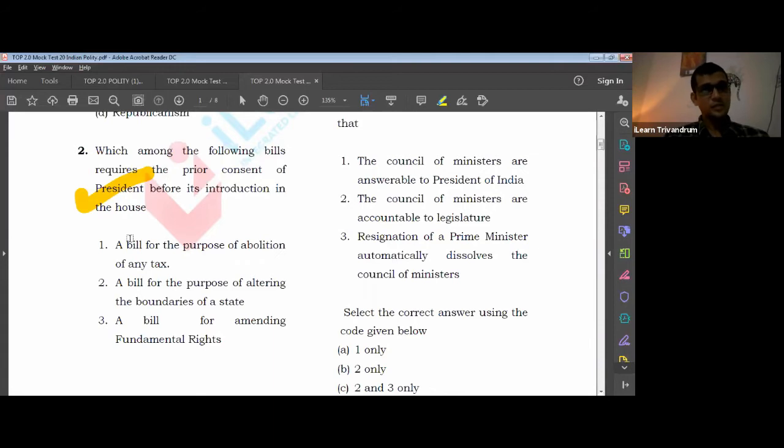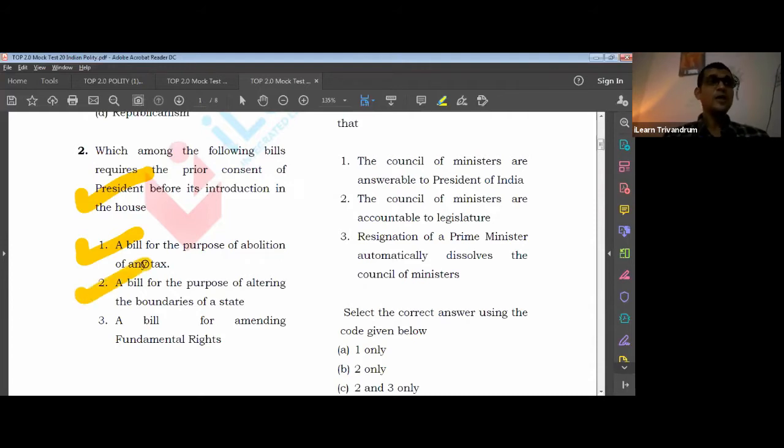However, let us see through this. A bill for the purpose of abolition of any tax. Now, what is a bill which deals with tax? Definitely, it is a money bill. So, does a money bill require the presidential consent? Yes, it does. A bill for the purpose of altering the boundaries of the state, does it require presidential consent?